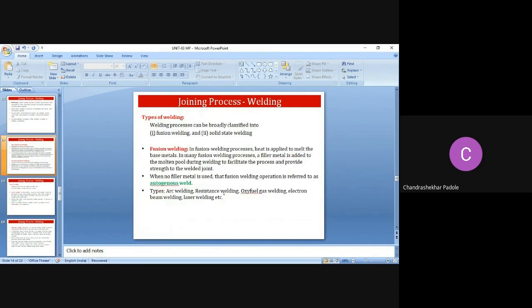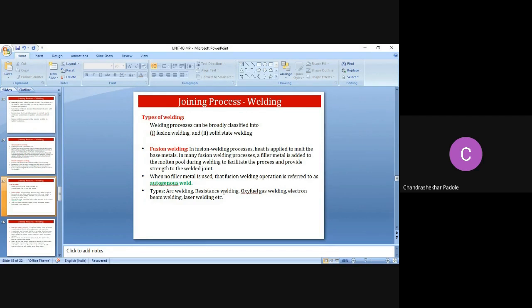Then what are the types of welding? Welding processes can be broadly classified into fusion welding and solid state welding. These are the two broad classifications. In fusion welding, heat is applied to melt the base metal. By application of heat, we are melting the base metal, right? That is the fusion welding process.